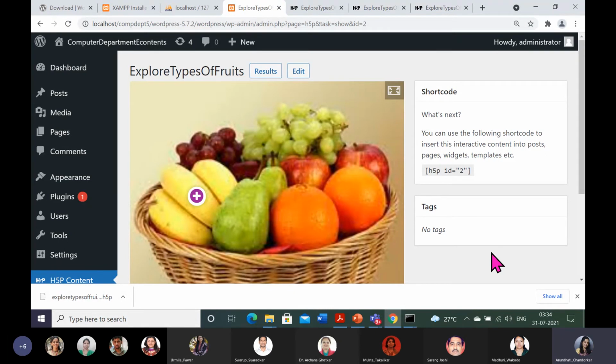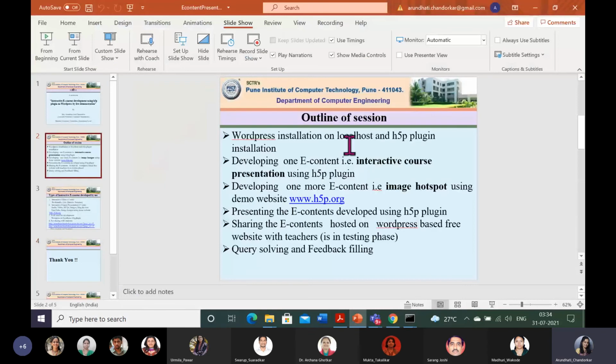So as per the outline we have covered WordPress installation on localhost and the H5UP plugin also. I have demonstrated developing one interactive course presentation, with fruit basket as the content, and one more, the image hotspot related to it, which I showed you using the demo website www.h5up.org, which was relevant to my content. And the last two things I will now give you in the chat box. I will just continue for 5 minutes and then I will pause.